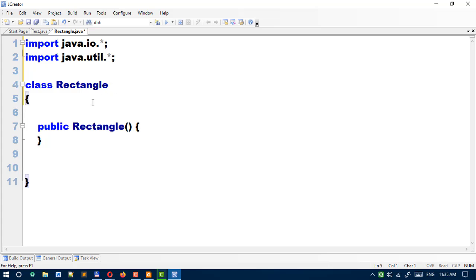Okay, then here public static void main, here String args.